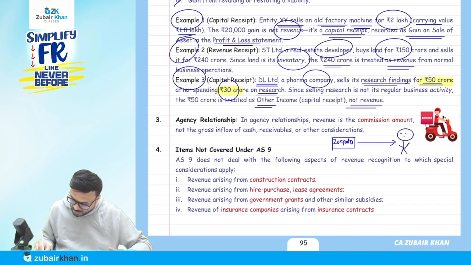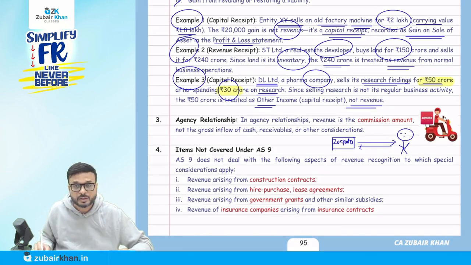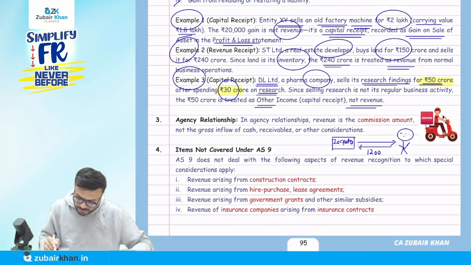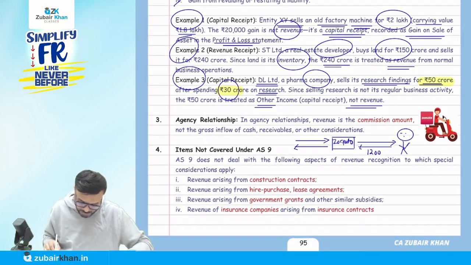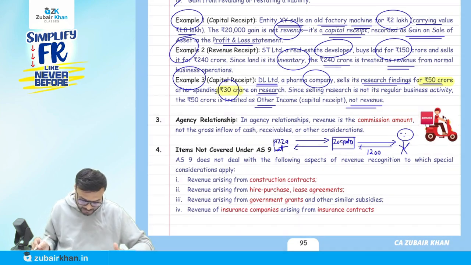So you paid to Zomato, let's say 1,200. Now, what will Zomato do here? You place an order of pizza from Pizza Hut. So what is going to happen here now?